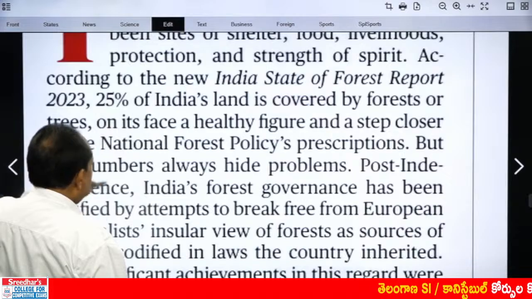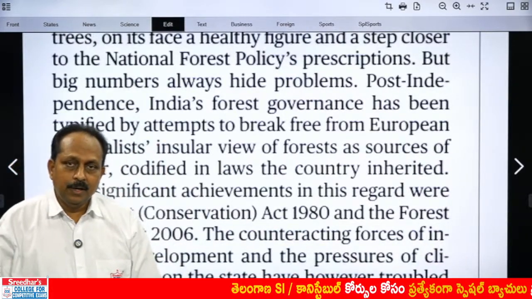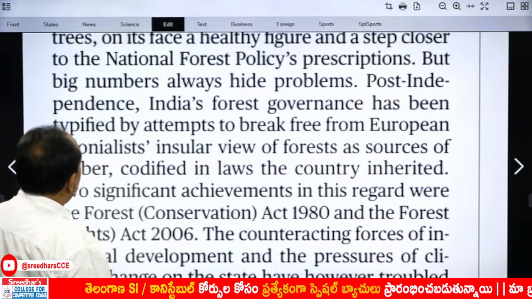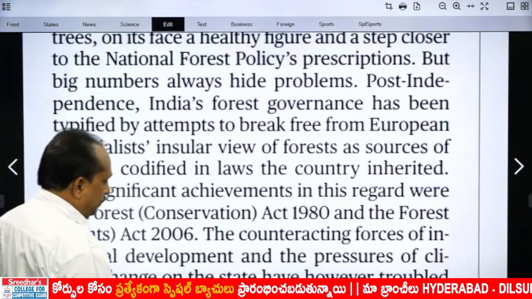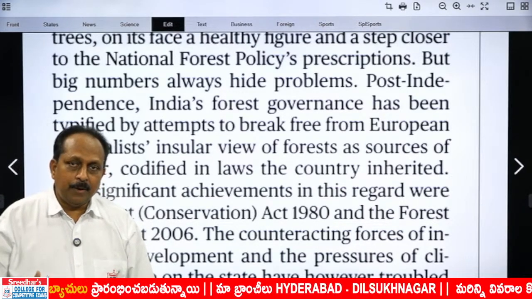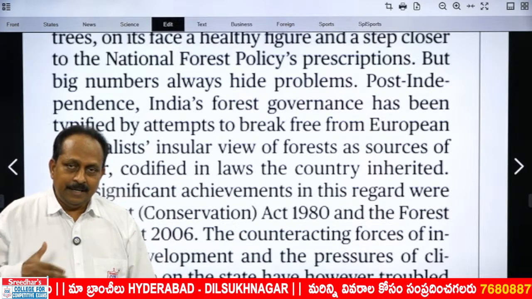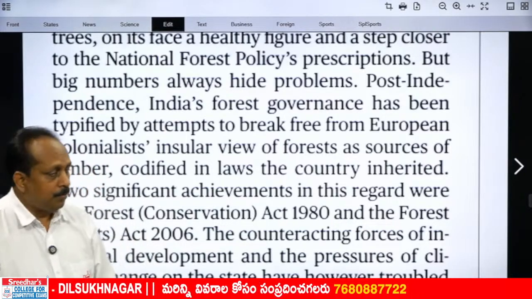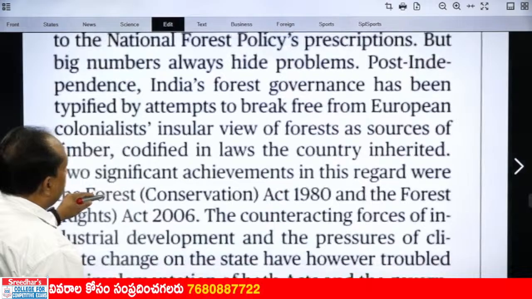But. First positive information, immediately a contrasting word. That means something negative. But big numbers, 25%, big number, percentage. Big numbers always hide problems. Here the writer says, based on the report, one-fourth, 25%, forests and trees. On the face of it, it looks positive, very in line with the National Forest Policy, but it hides something. Big numbers hide problems. What are those problems? He or she has to tell us.